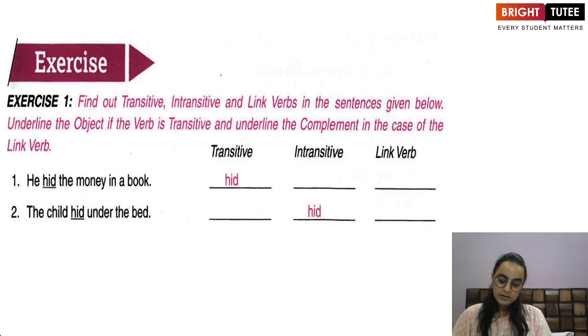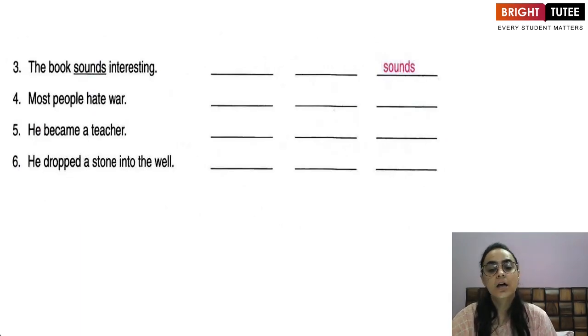Find out the transitive, intransitive, and the link verbs in the sentences. Underline the object if the verb is transitive, and underline the complement if it is a link verb. Okay? There are 10 sentences. The first 3 have been done. We'll do the rest 7. Most people hate war. What is the verb? Hate. What is the object? War. So I have an object here. Therefore, hate is a transitive verb.